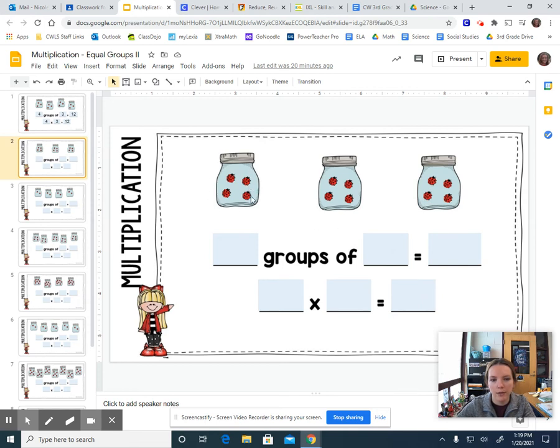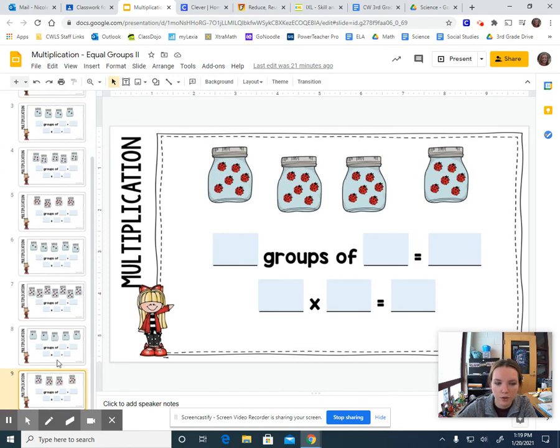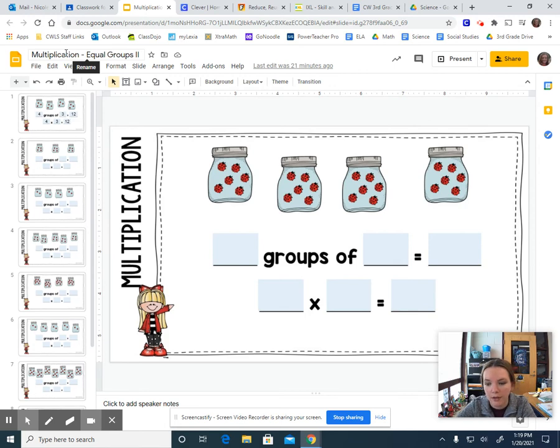Okay, so look in here. How many groups do you see? Put that number here and here. How many ladybugs do you see in just one jar? Put that number here and here. All right, and then you need to multiply. You're going to solve it. Let's count. How many total ladybugs are there? Put that there. Okay. You have 9 of those to do, or really 8 by yourself.